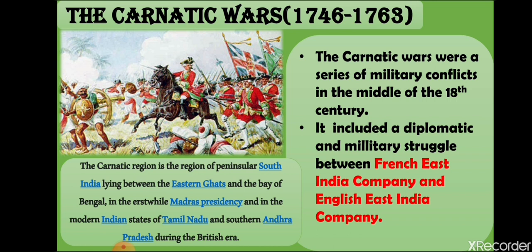The result of the Third Carnatic War was this, that the French were allowed to build their factories and trade from there, but they did not have the right to administer those factories. The French agreed to support British client governments, thus ending the French ambitions of an Indian empire and making the British the dominant foreign power in India.